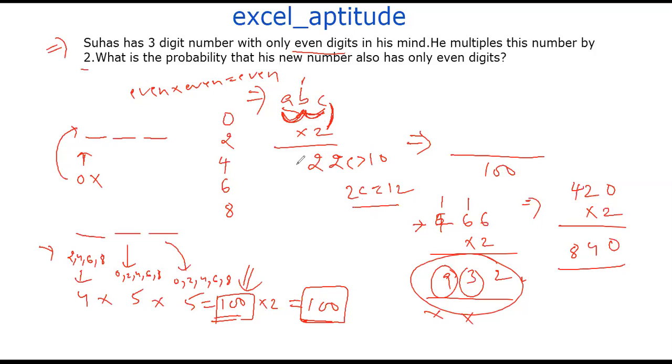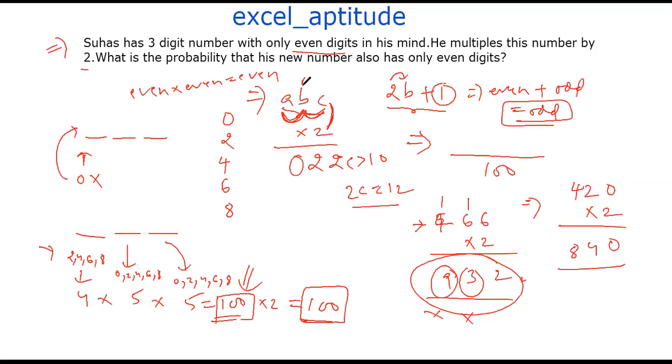Now, in the next place, you'll get 2B plus 1. 2B is always even, because B is even and 2 is even. But if I add 1, it becomes odd, because even plus odd is always odd. That's where the problem arises. If a carry is generated, the digit will be odd, but we don't want that condition.